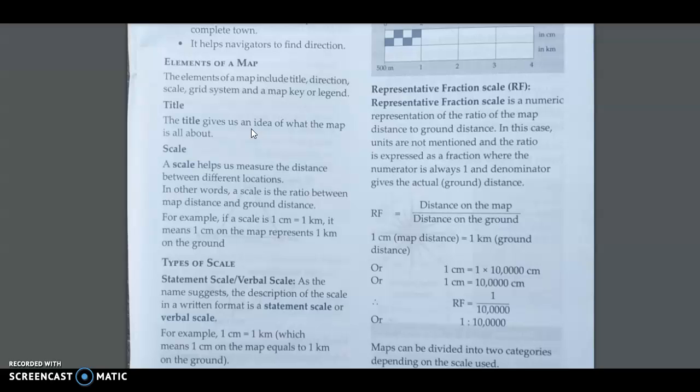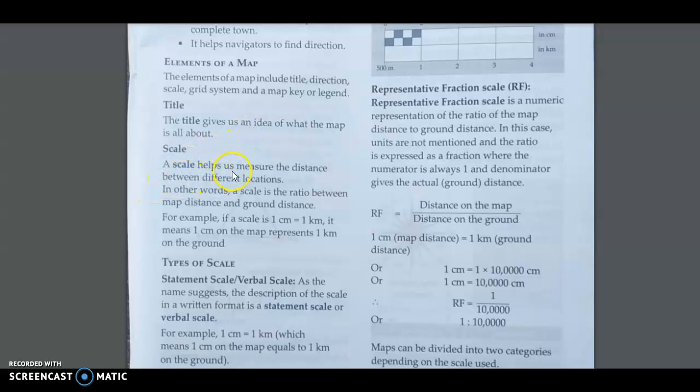Let us see what the title of the map is. A title gives us an idea of what the map is about. Like in your map, it will be written the political map of India, or political map of Australia, or physical map of India. So this is the title of the map. Next thing is the scale.